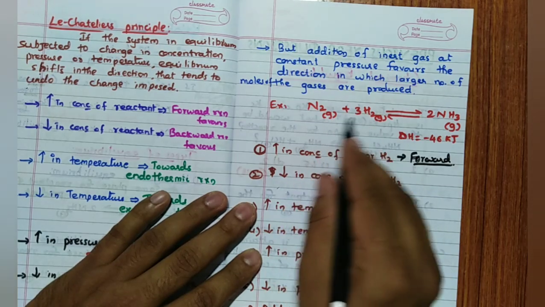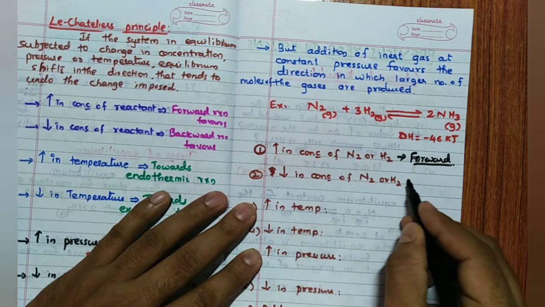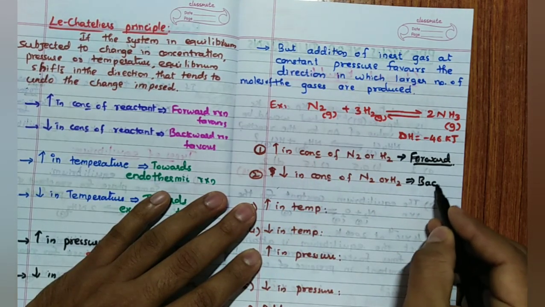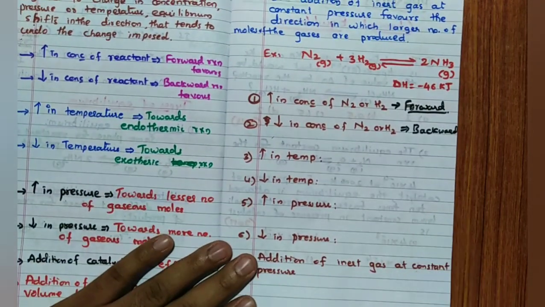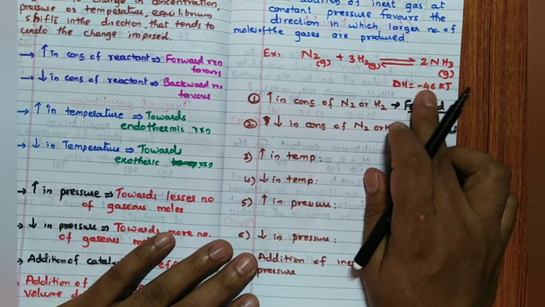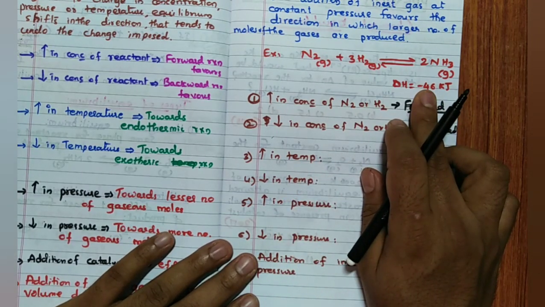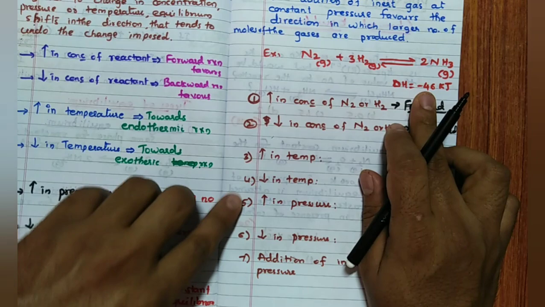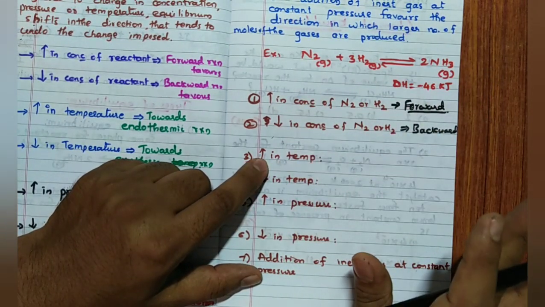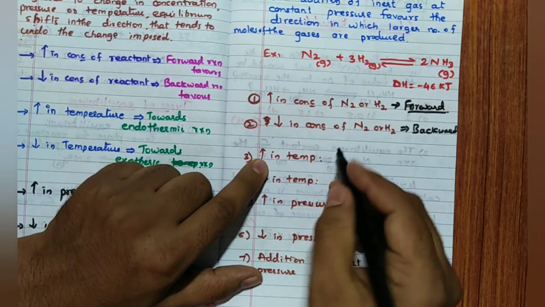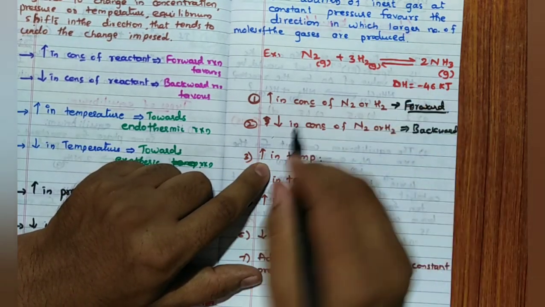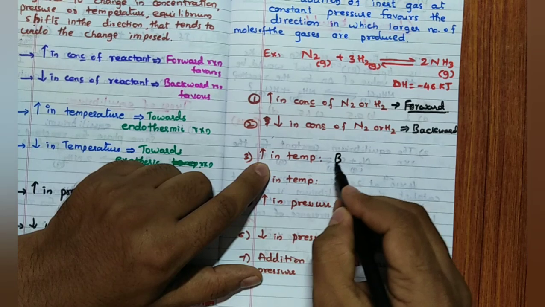Decrease in concentration of the reactant. So remember, backward reaction favorable. Now, increase in temperature. Always remember, it is an exothermic reaction. Already the temperature of the system is more. Still, if you increase the temperature, forward is not possible because the system temperature is already more. Hence, it wants to decrease its temperature. Hence, remember, endothermic reaction is favorable. Endothermic reaction for this is backward.